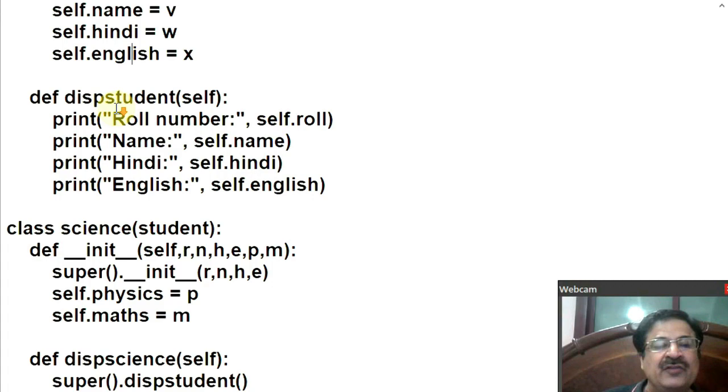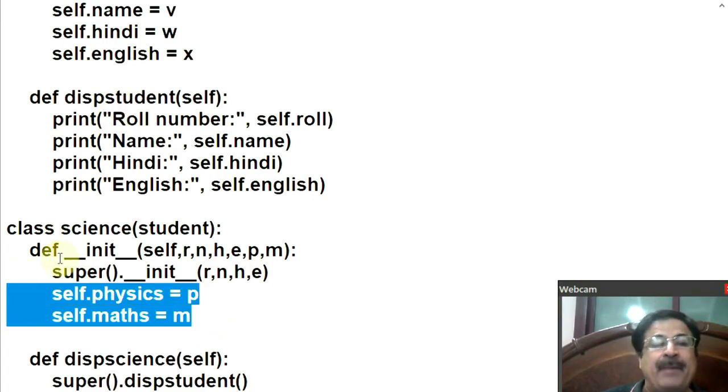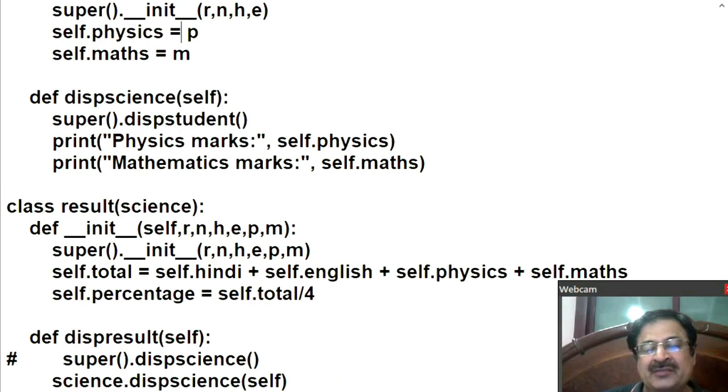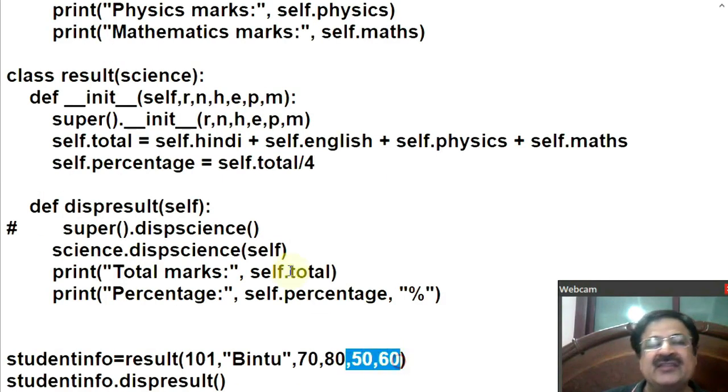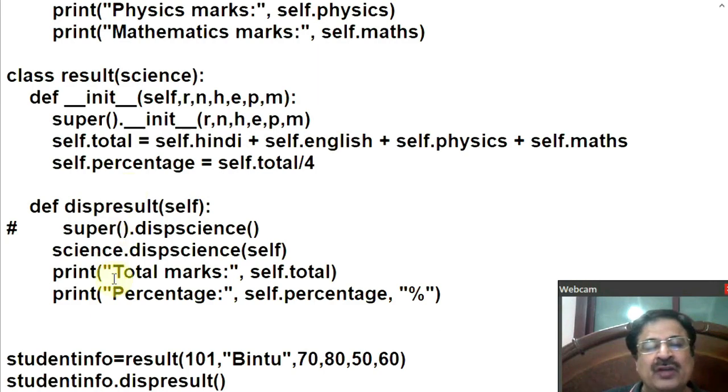After that, the control will come over here. There are 2 statements of the parameterized constructor of the science class which are not yet executed. So the values in the parameters P and M, that is physics and maths marks, that is these 50 and 60, will be assigned to the physics and maths attributes. And obviously physics and maths attributes are of the object which is invoking this function, that is, of the student info object.